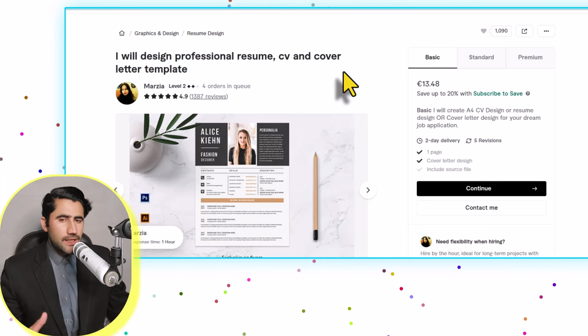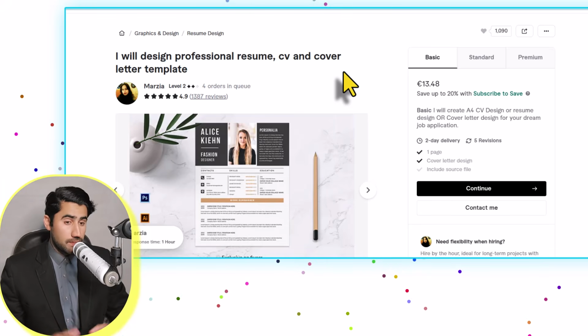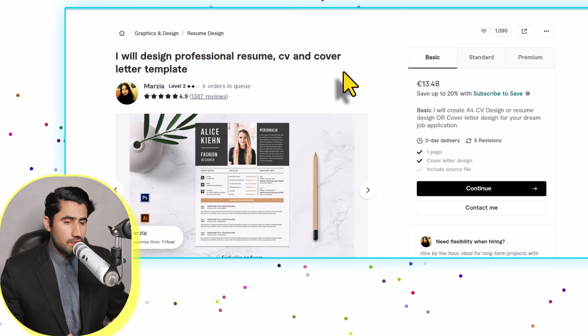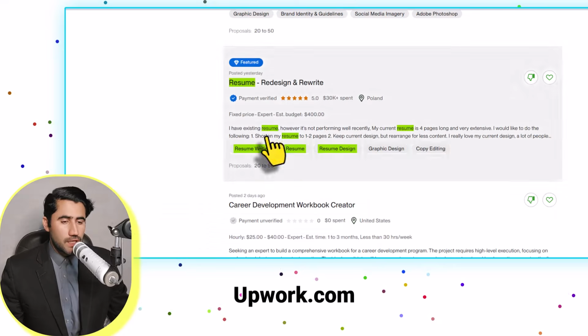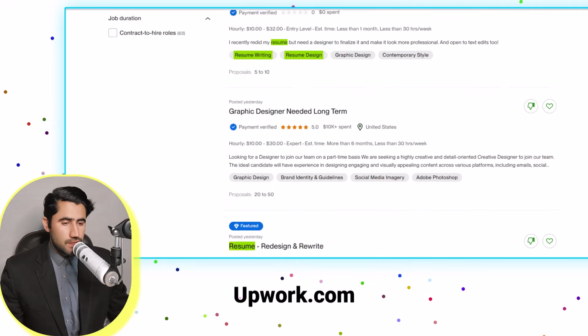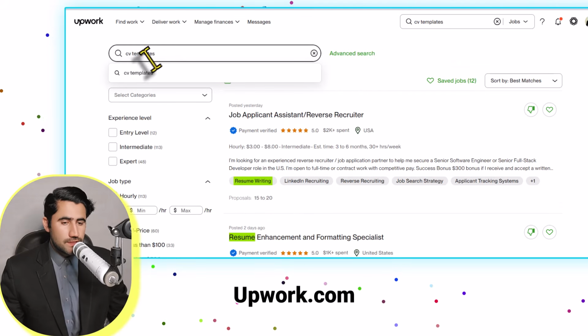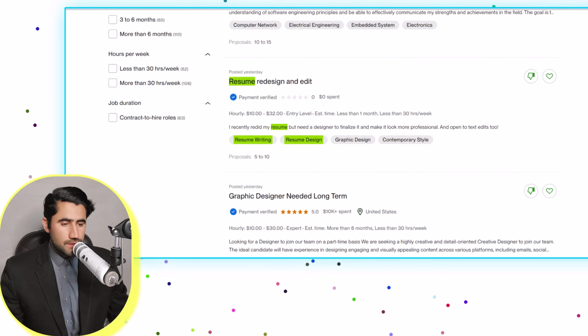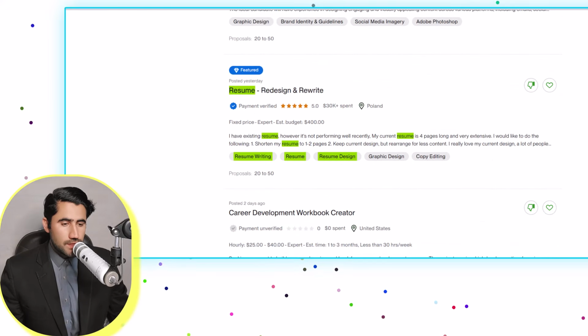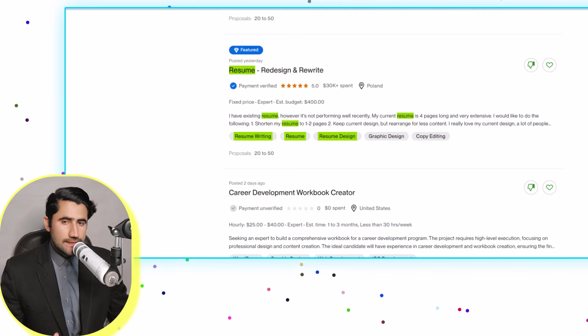I know in the beginning it will take some time to understand how the platform works. There's another platform, which is Upwork.com, and I also recommend you try it too. If you search CV template here, you'll see different projects which clients have posted, and they need somebody who can design.